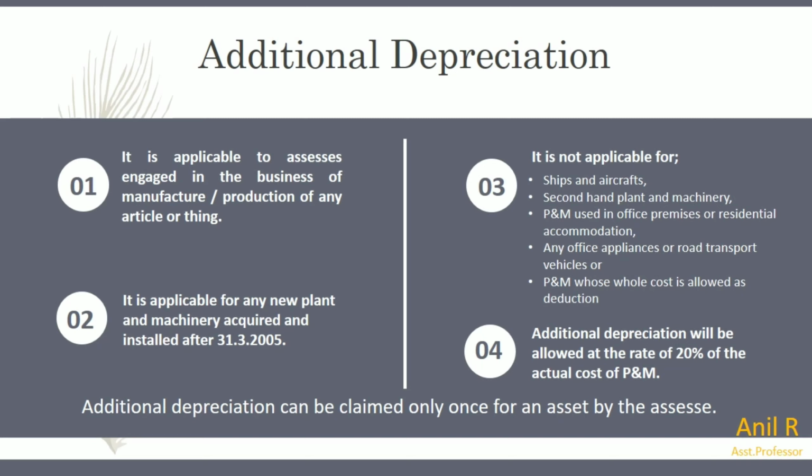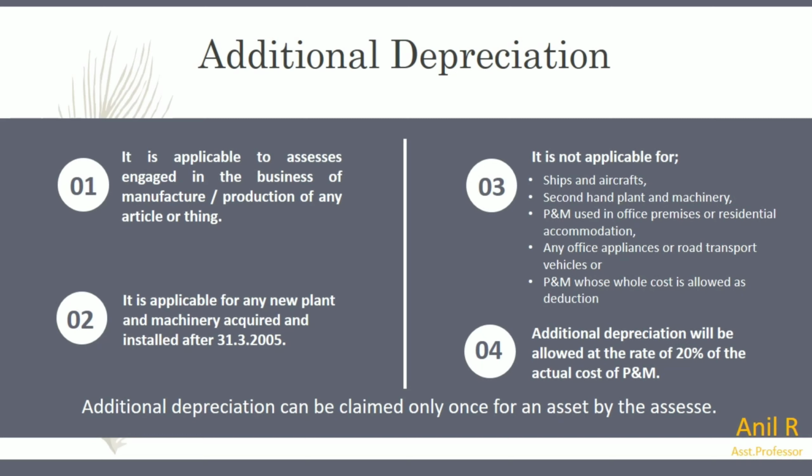But when it comes to additional depreciation, it is 20% that we need to charge on the actual cost of plant and machinery only, that is new plant and machinery, and even that must be used in business for manufacture or production of any article or thing. Clear? So these 4 points are very important. And the last one, additional depreciation can be claimed only once for an asset by the assessee.